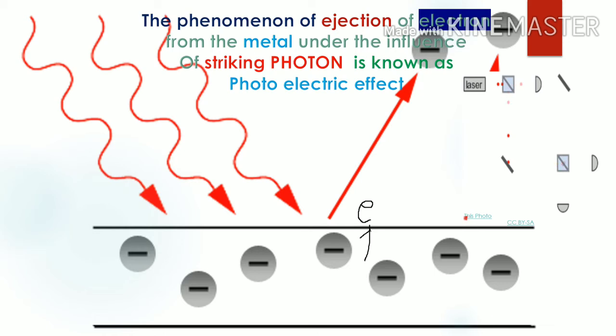Now, if this energy exceeds the energy required to eject, then the rest of the energy is used to accelerate the electrons. So once again, the phenomenon of ejection of electrons from the metal under the influence of striking photons is known as the photoelectric effect.